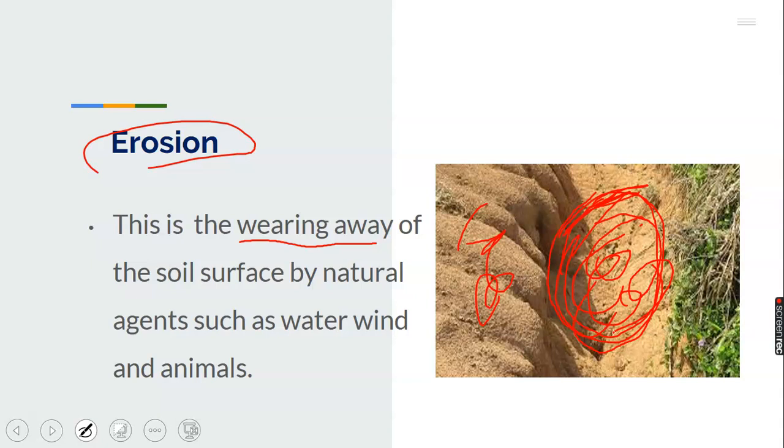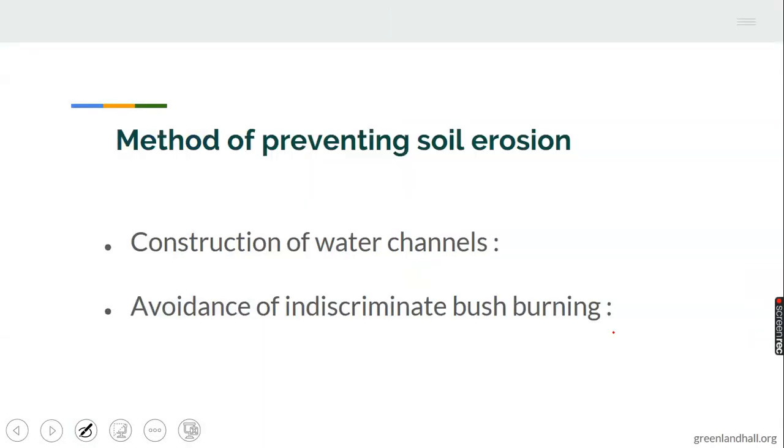Let's take note of this. Methods of preventing soil erosion. 1. Construction of channels. It is important for every farmer to prevent soil erosion in his or her farmland. We have just mentioned 1. Construction of water channels. Channels should be constructed around the farmland which water will pass through after heavy rainfall in order to avoid erosion.